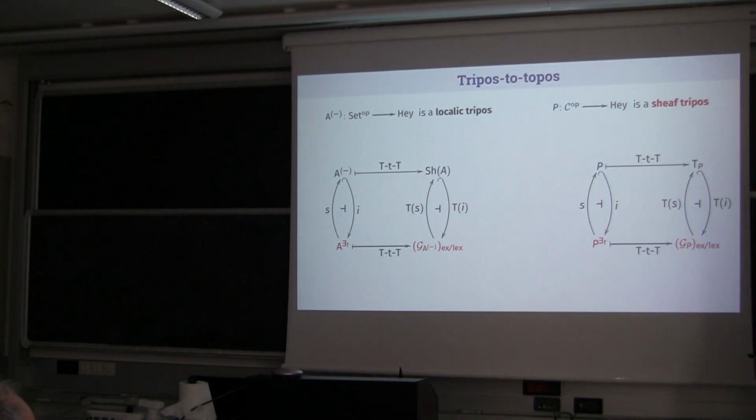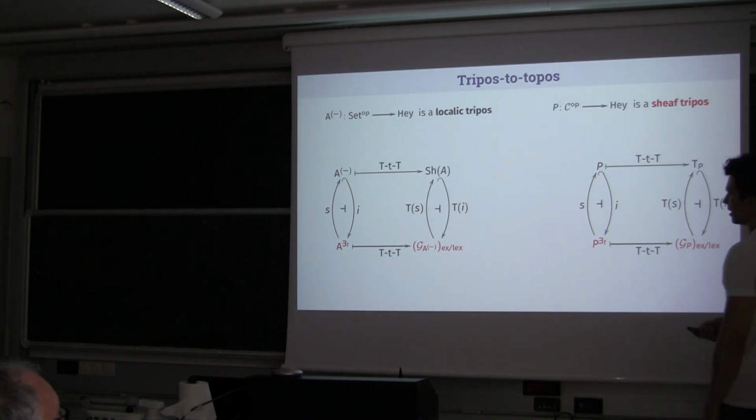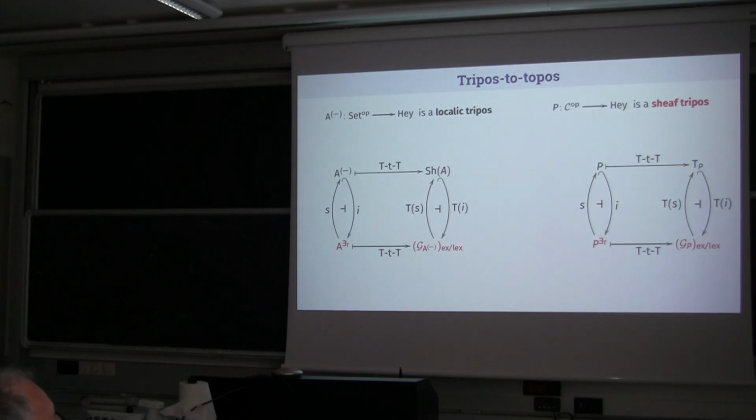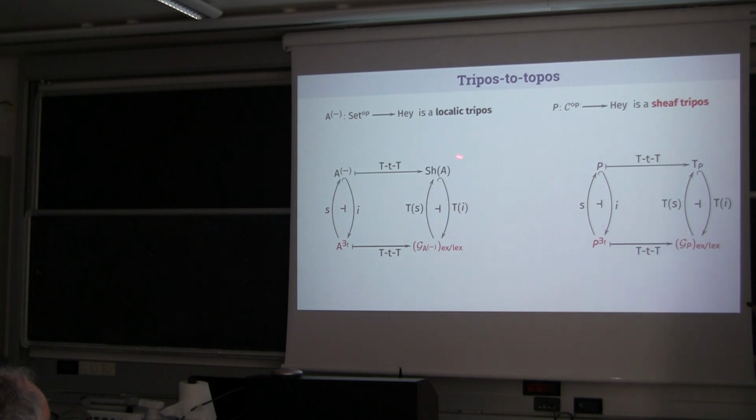And well, what we have is that this category can be obtained as the result of the tripos to topos construction applied on this tripos, which is obtained by taking this and applying a free construction that is called the full existential completion. And by the universal properties of the completion, we have an adjunction between triposes here, and this induces an adjunction between the toposes, which is precisely the sheafification.